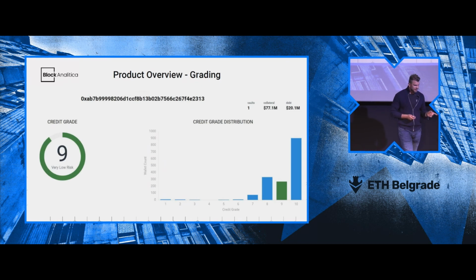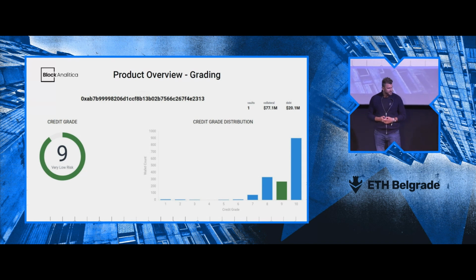This is an example of one sample wallet, and we can see that it has a credit grade of 9, which is very low risk. And the important thing here is that we see a portfolio distribution comparing it to other wallets. So here we have the wallet count on the y-axis and the credit grades on the x-axis.